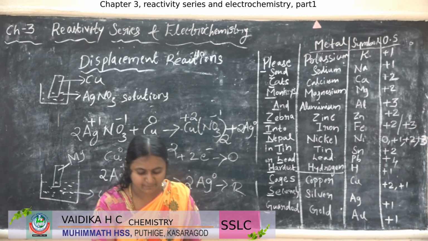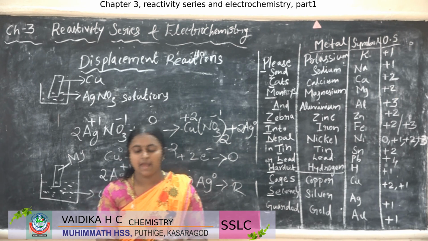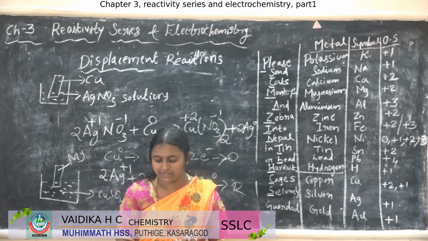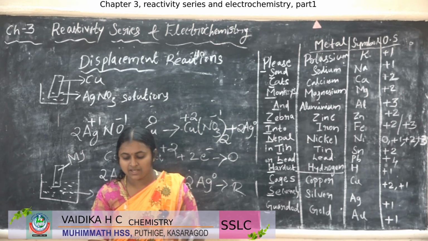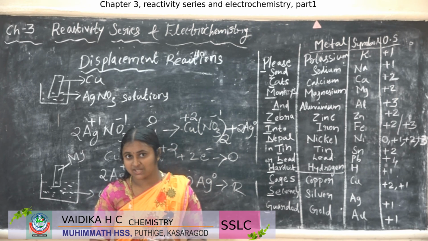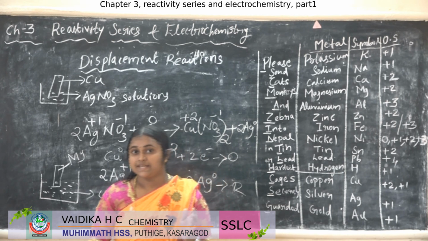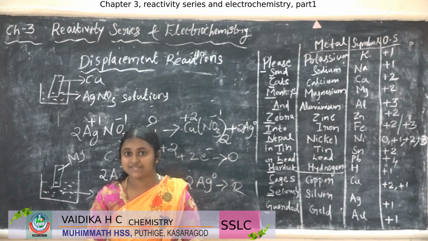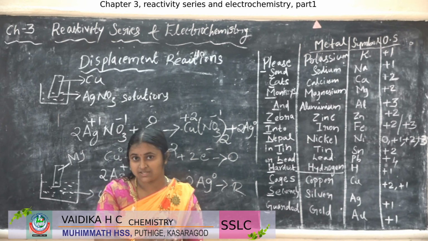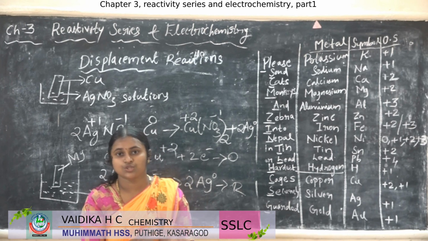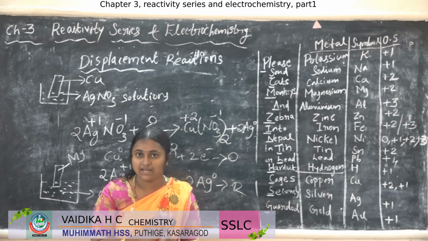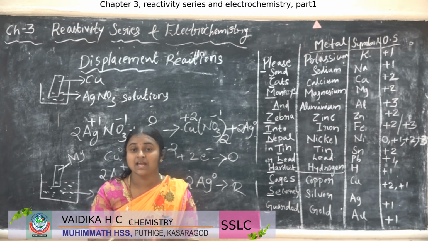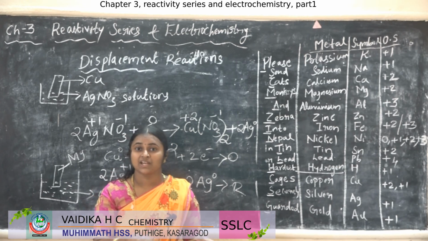Okay, so in the displacement reaction what we have to remember? Metals having high reactivity displace the metal having less reactivity from their salt solutions. Such reactions are called displacement reactions, and this displacement reaction is also known as redox reaction because one half reaction is oxidation, the other half reaction is reduction. So redox reaction. In a chemical equation, if oxidation and reduction both occur, then that equation is called a redox equation, or the reaction will be a redox reaction.